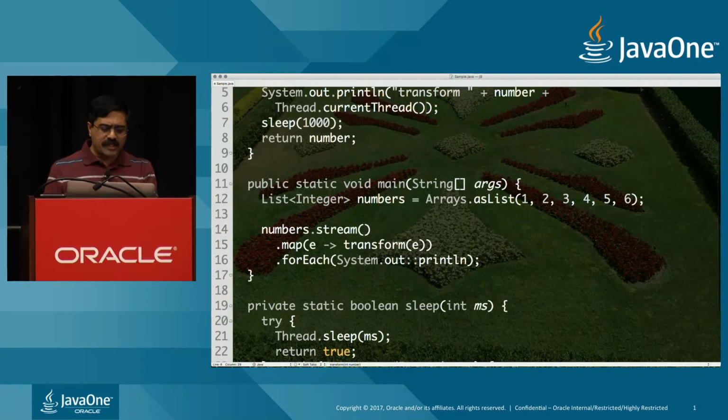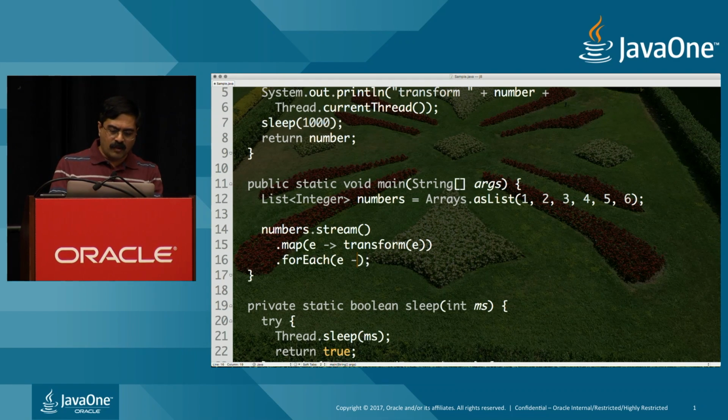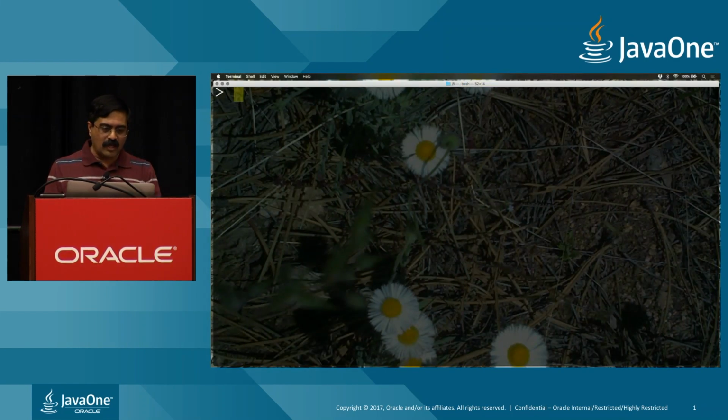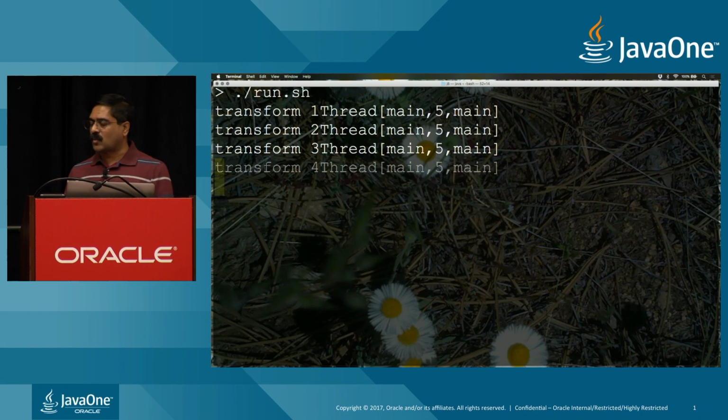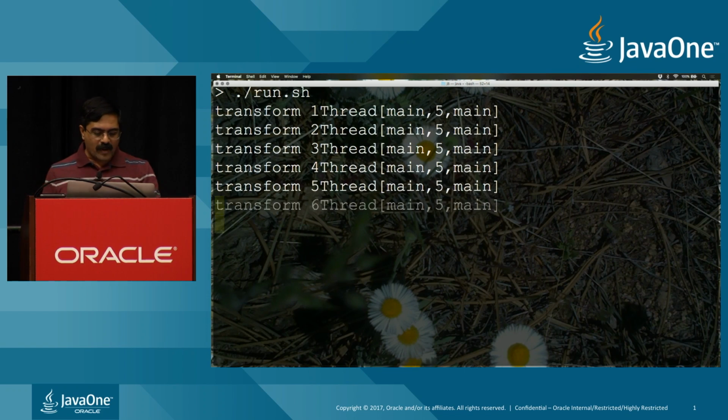I'm going to suppress this particular output so we don't have to really look at it. So given the element, I'm going to simply say don't do anything with it, so we can just see the output of transform alone a little bit more clearly at this point. So we can see that the whole thing is running in the main thread. That's no surprise at all.